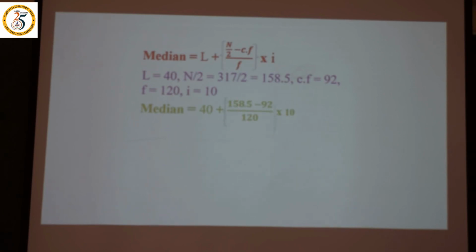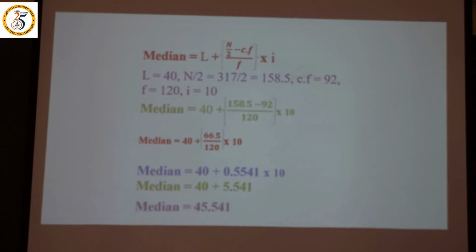Now let us move to the calculation. Just take it as it is: 158.5 minus 92 becomes 66.5, divided by 120, into 10. Now median is equal to 40 plus 0.554 into 10. Median is equal to 40 plus 5.54. Then the answer is median equals 45.5, I mean 46 is the median. Okay guys, now we have got how to find the median value, that is 45.5, I mean around 46 is the median.